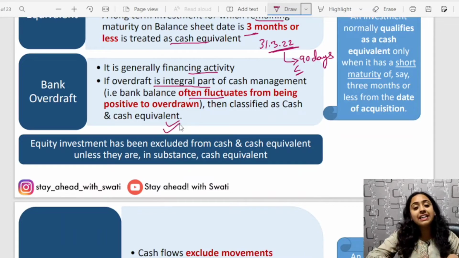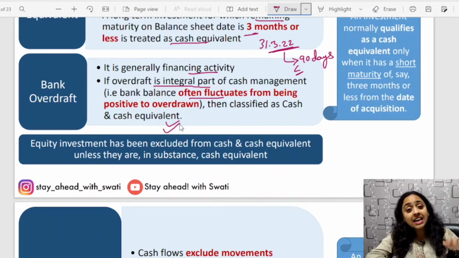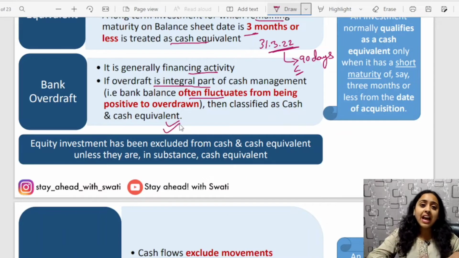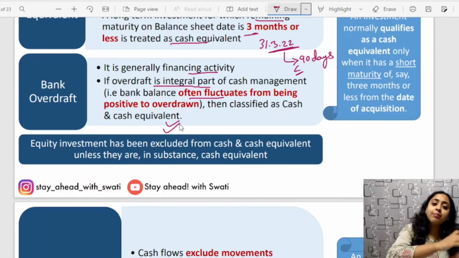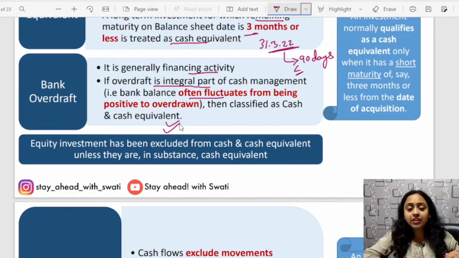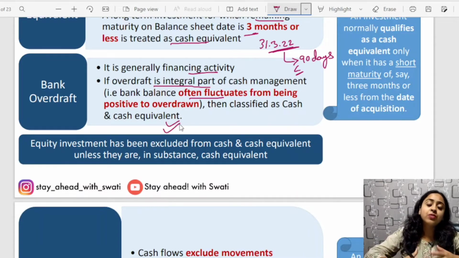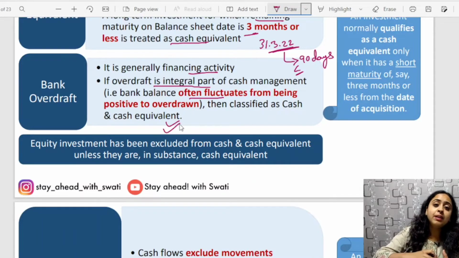A business entity may have a nature that it has to keep a bank overdraft, and it usually refills that overdraft and makes it a positive balance, and then at times the entity withdraws and makes it a negative balance. So it is a regular process of the entity. It is an integral part that at times the bank balance becomes positive and negative.